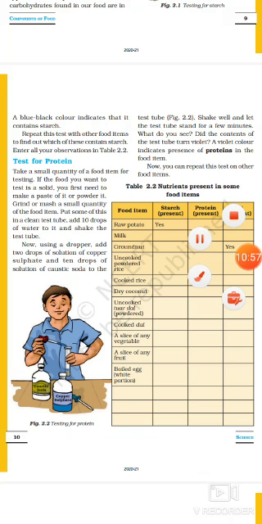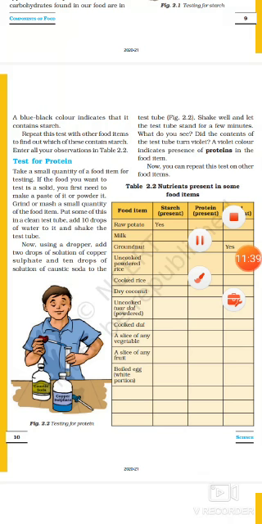What do you see? Did the contents of the test tube turn violet? A violet color indicates the presence of proteins in the food item. Now you can repeat this test on other food items. So students, proteins are called body building foods and they are needed for growth and repair of our body. Pulses, moong, masoor, chana, beans, soya beans and peas are plant sources of proteins, whereas milk, paneer, egg and meat are animal sources of proteins.